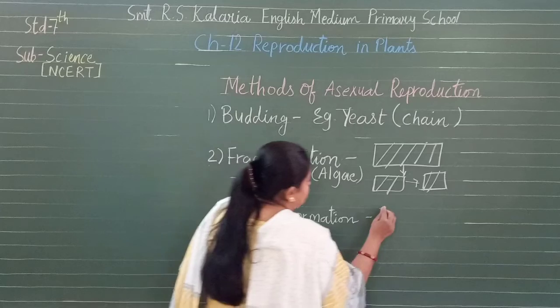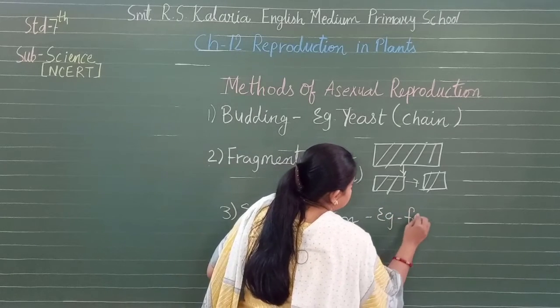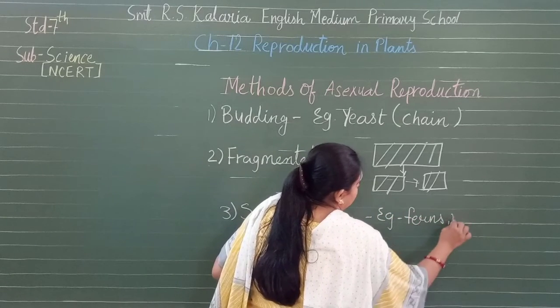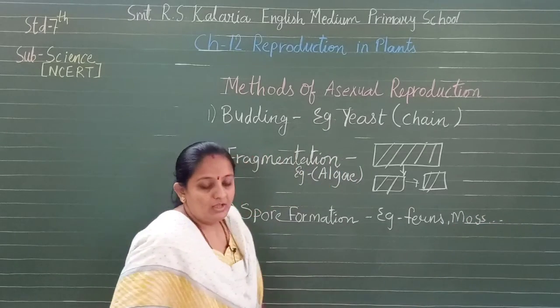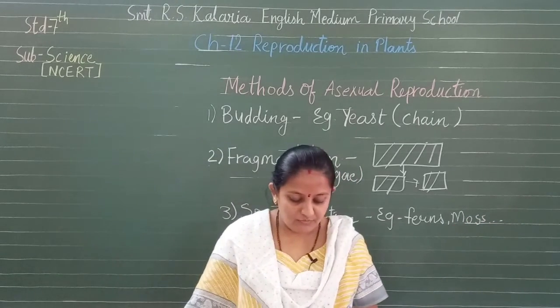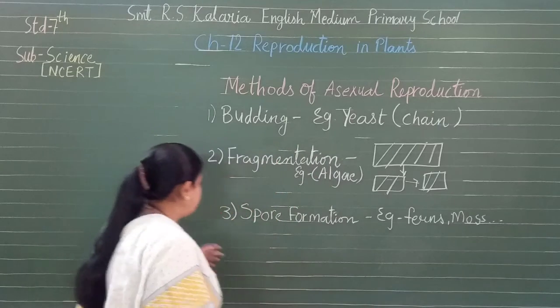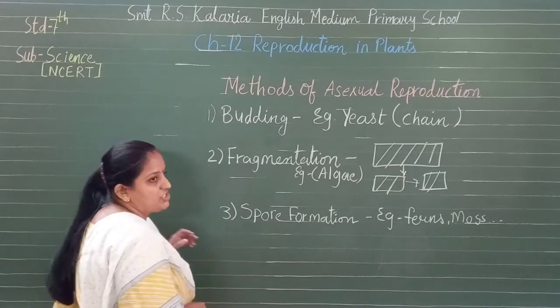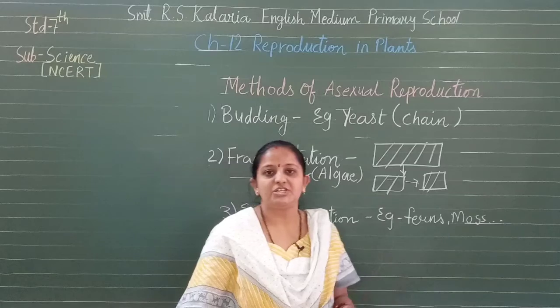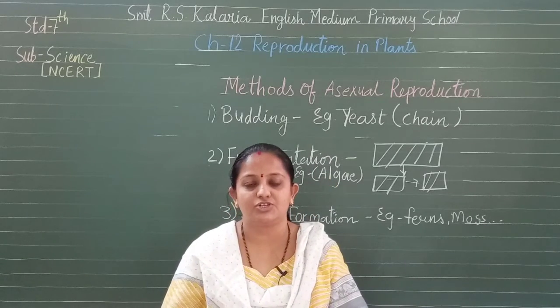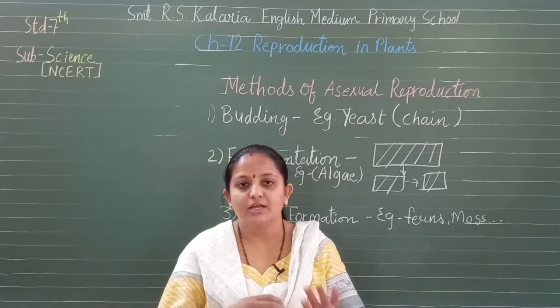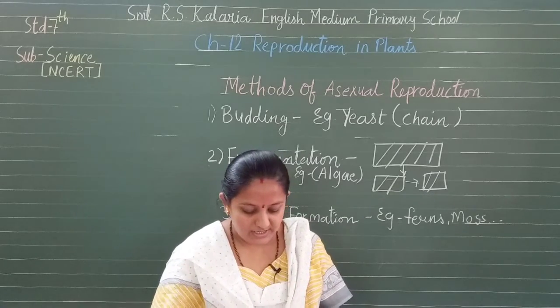So examples are ferns, moss, and there are more. This is about spore formation, and we have already studied vegetative propagation, that from the vegetative parts the plants grow up. We understood through the structure of potato sprouting eyes, sugarcane, rose, isn't it?